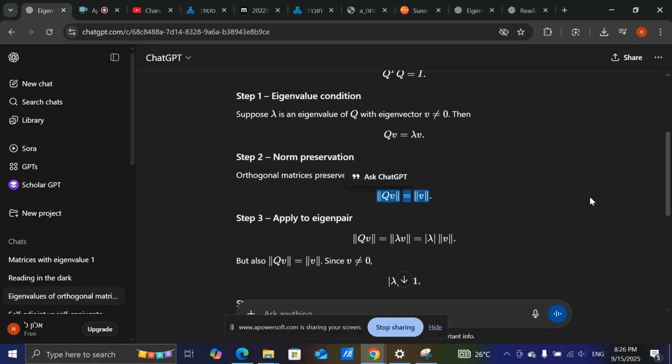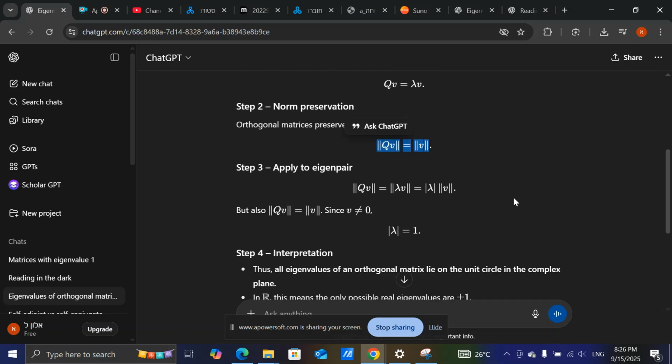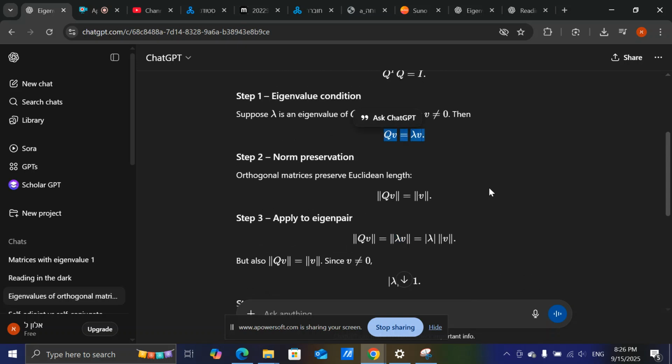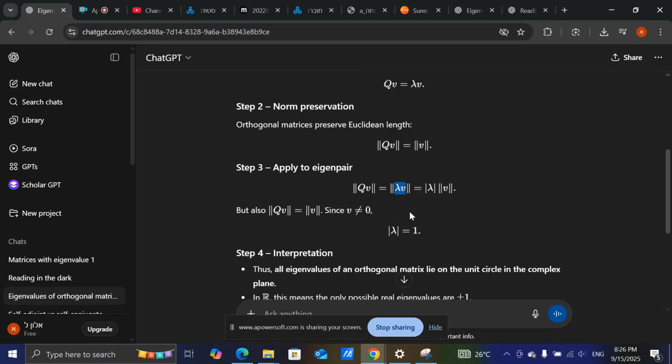So now you remember that the norm of QV equals the norm of V, but also you can say that QV equals lambda V, because this is the definition for eigenvalues and eigenvectors. But if you look at the norm of lambda V, because lambda is a scalar, you can take it out in its absolute value, right? So you get this one times the norm of V. Now equalizing the two equations that you got, the norm of V equals the absolute value of lambda times the norm of the vector V.